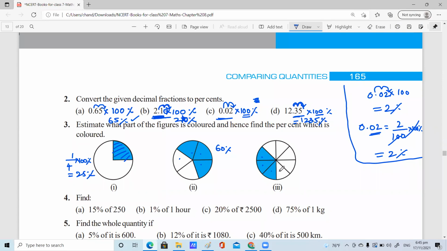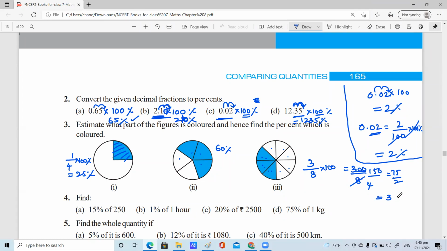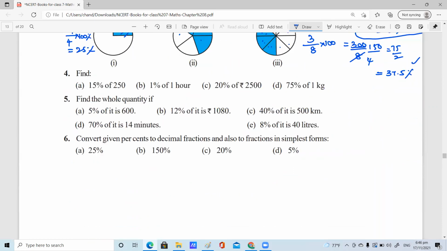Ma'am, the last one is 30%. 37.5. Why is it like that? 3 by 8 into 100. Very good. That's nothing but 300 by 8. If you simplify with 2, 150 by 4, then 75 by 2, or 37.5. Half of 75 means 37.5. Right.